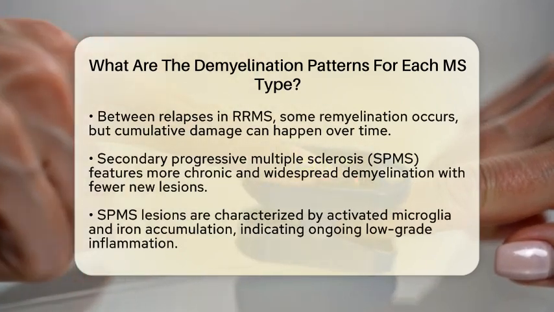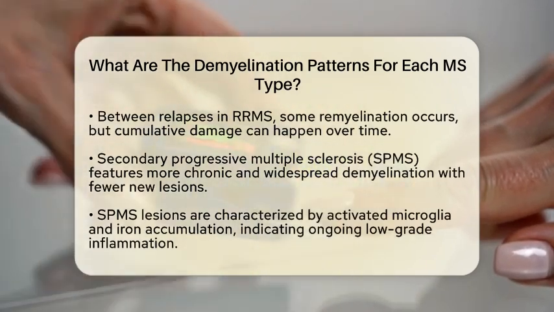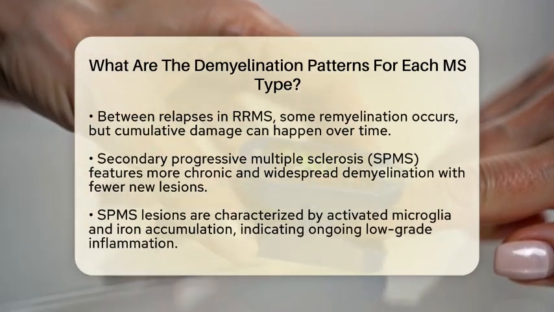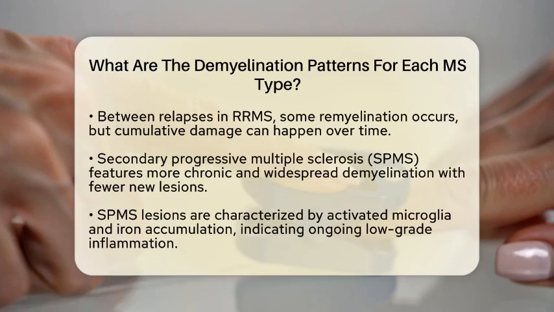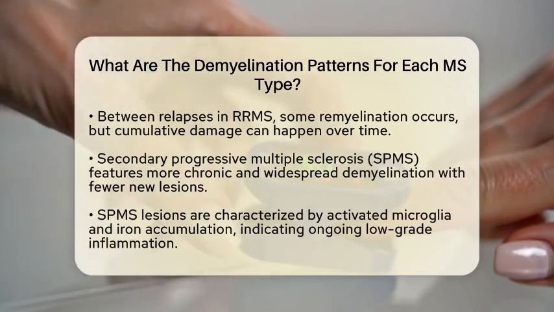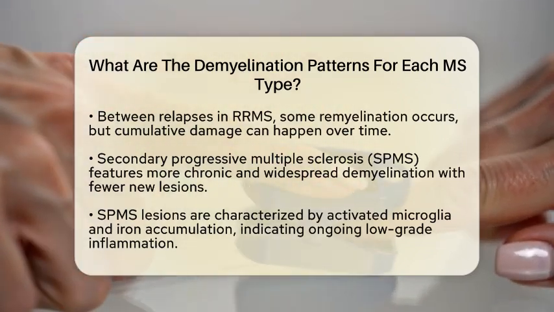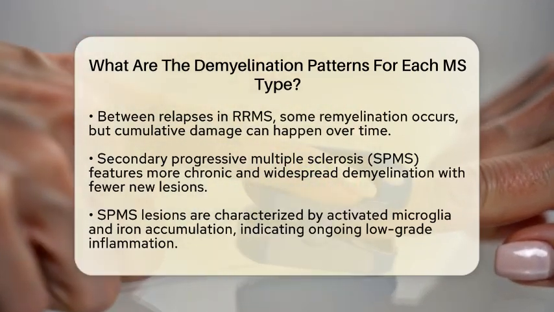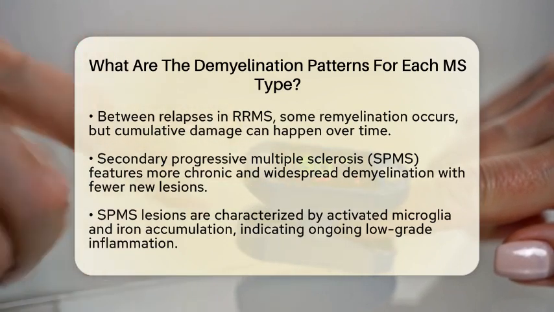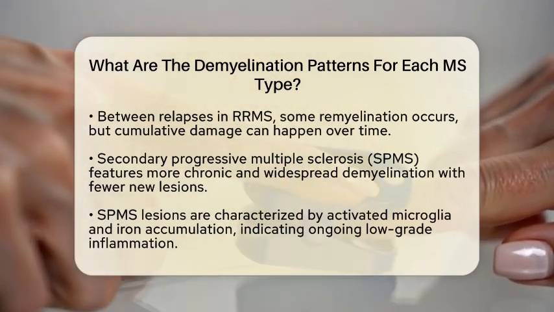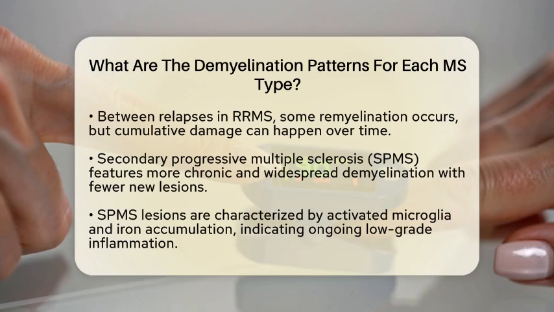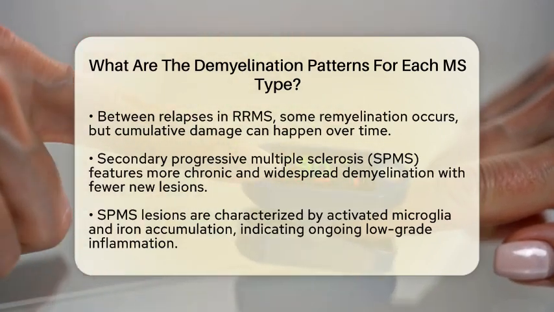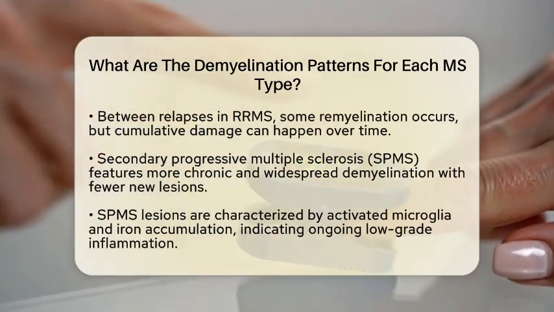Moving on to secondary progressive multiple sclerosis, or SPMS, we notice a shift in the demyelination pattern. In this stage, demyelination becomes more chronic and widespread, with fewer new inflammatory lesions. Instead, we see smoldering lesions that are characterized by a rim of activated microglia and iron accumulation. These chronic lesions exhibit ongoing low-grade inflammation and neurodegeneration, with less leakage from the blood-brain barrier. Axonal loss and gliosis, which is scar formation, become more pronounced.